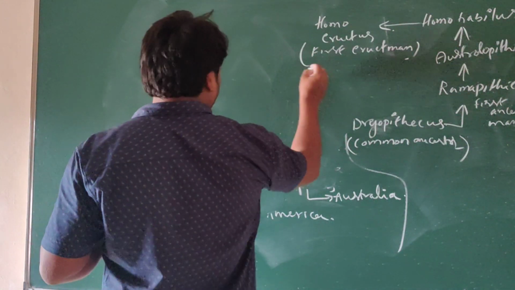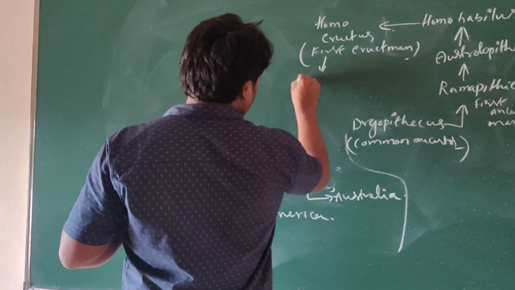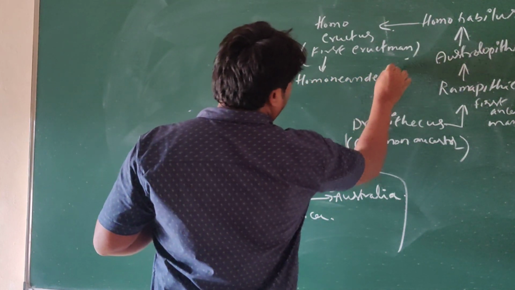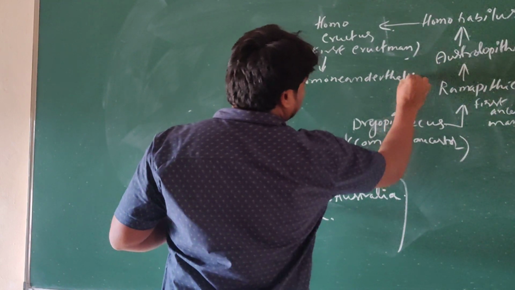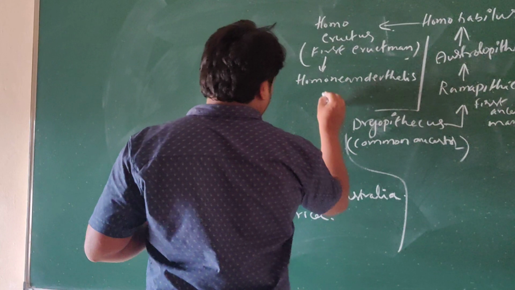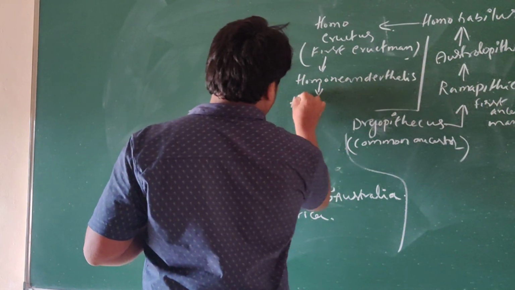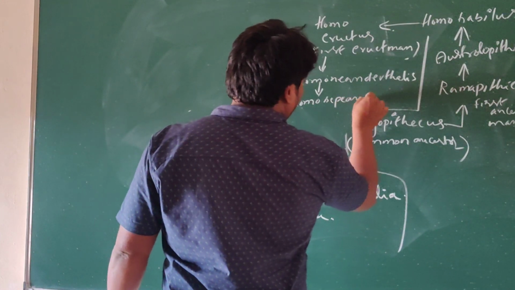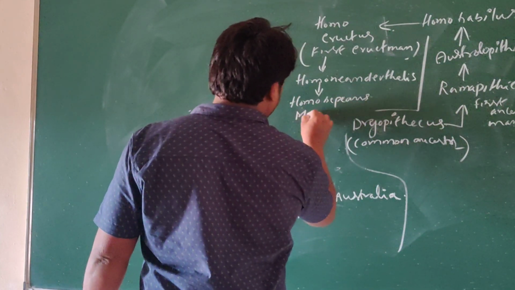Next, from this Homo erectus, Homo neanderthalis. This is the next origin. And finally from this, the Homo sapiens, that is the modern man. And the modern man is the Homo sapiens.